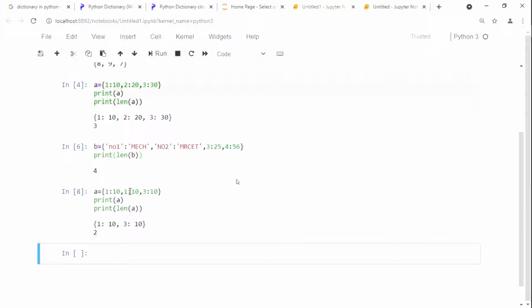Duplicate keys are not going to be allowed. Duplicate keys ని allow చేయదు. For example, I write here 1 is to 20. Now run it here. Now see here, 10 is jump. Okay, don't forget here, duplicate keys are not allowed. Duplicate values can be allowed here. Now is this okay?